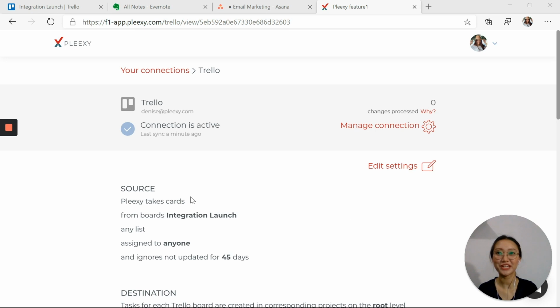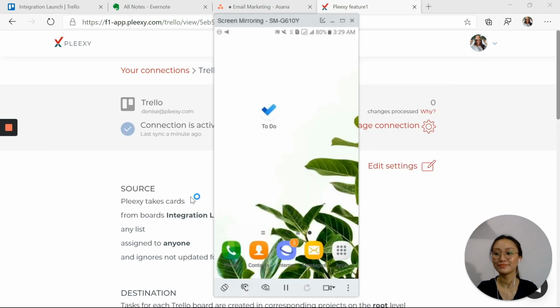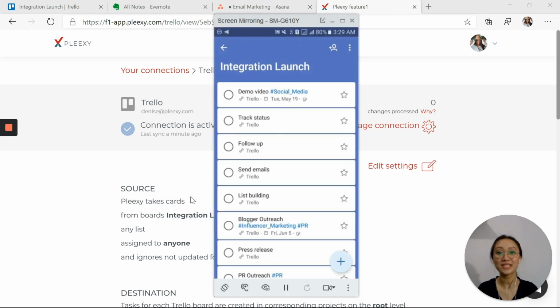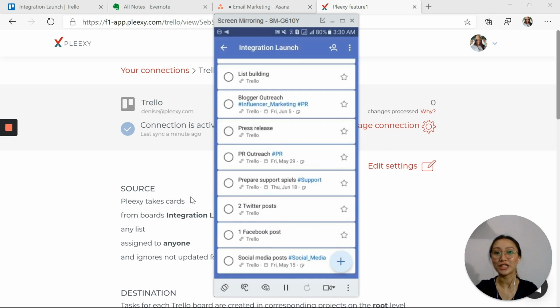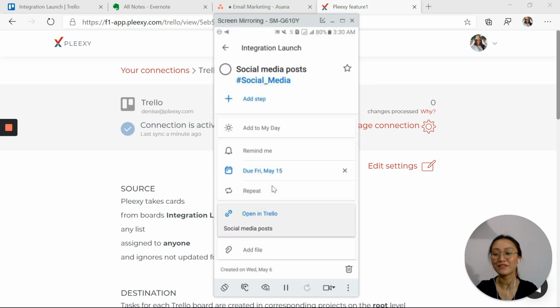So now that we have our connection set up, Pleexy will start searching for my tasks and create them inside Microsoft To Do. As you can see, I now have my tasks from Trello inside Microsoft To Do. Any changes I make on one side of the connection will be instantly synced on the other. So if I complete this task in To Do, or if I change my due dates and labels here, Pleexy will make the same changes in Trello and vice versa.